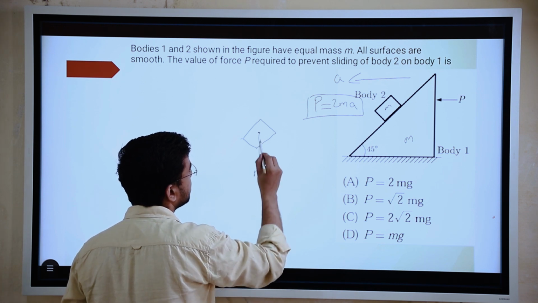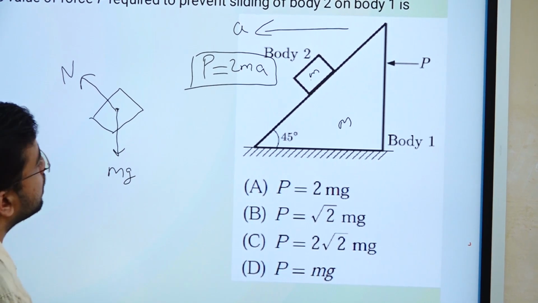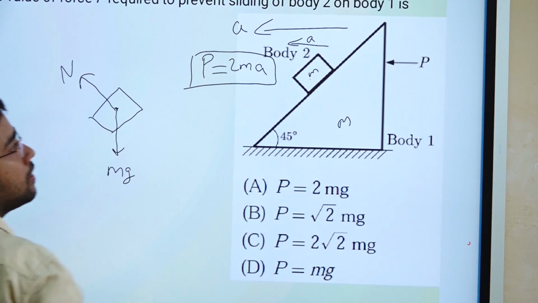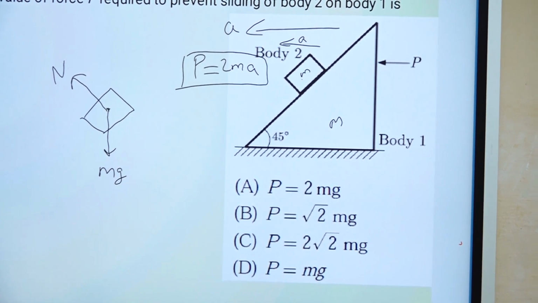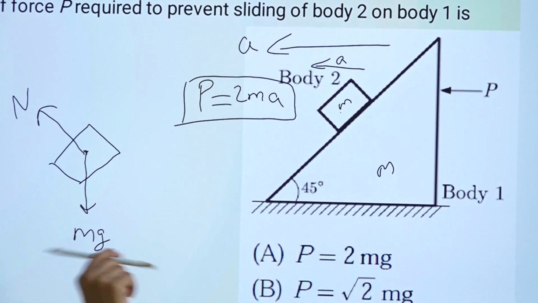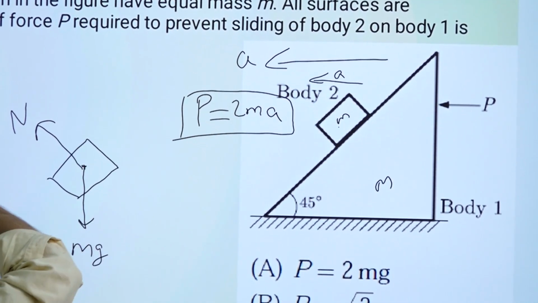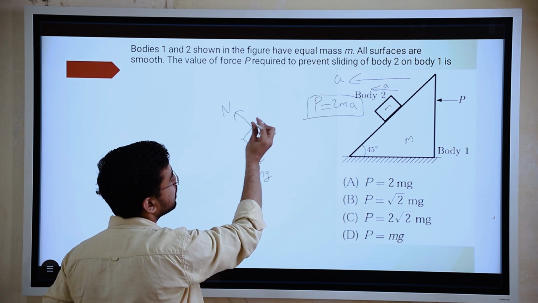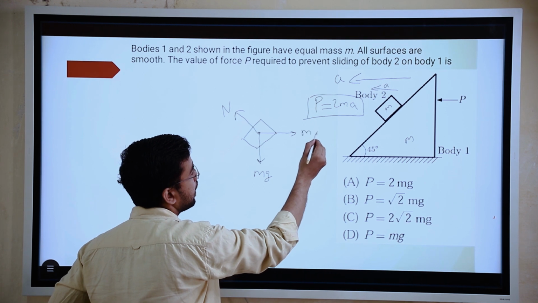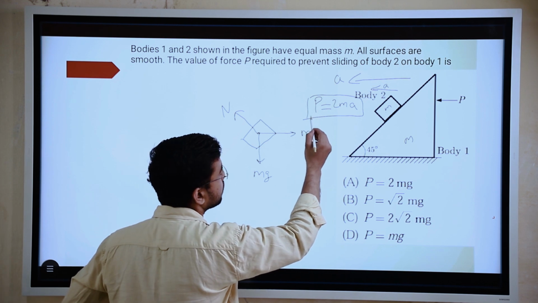One force is acting in this direction, one normal force is acting here, we don't know how much it is. Because this mass is having acceleration a in this direction, we have to apply D'Alembert principle here. When we apply D'Alembert principle, we add the inertia force in the reverse direction. The direction of acceleration is this direction, so the inertia force will be applied reversely, ma. So a we can find out from this equation.